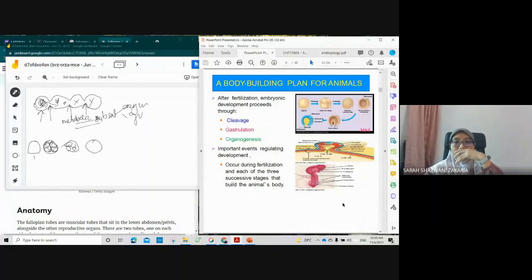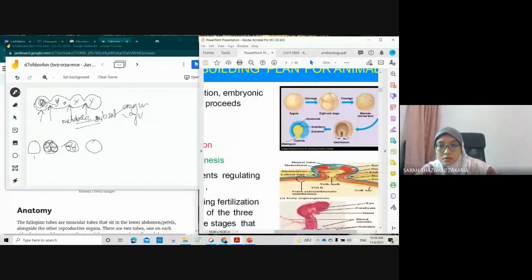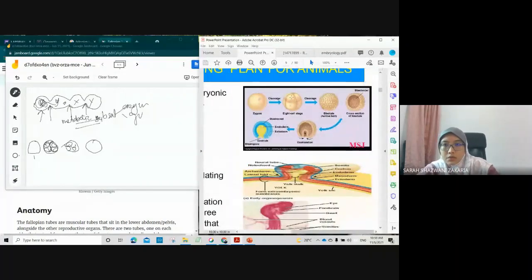These are important events regulating development, important to develop the animal's body. In this diagram, cleavage, you can see no significant size growth. 1 cell, 2 cells, 4 cells, 8 cells, and then blastula.